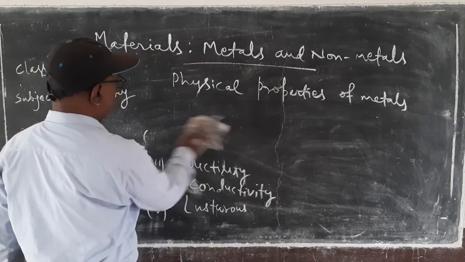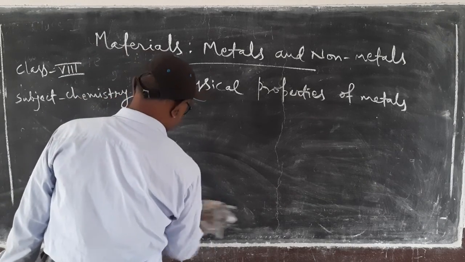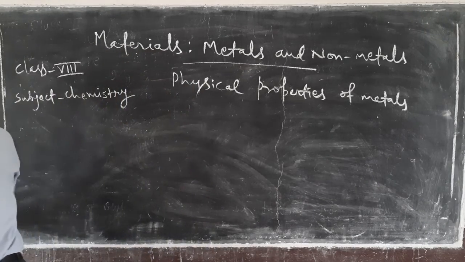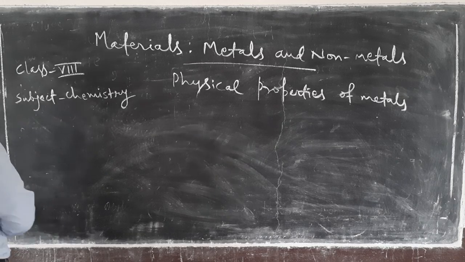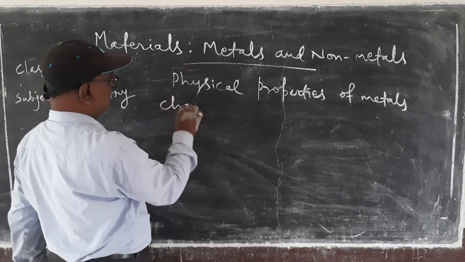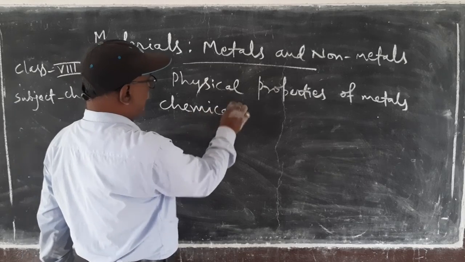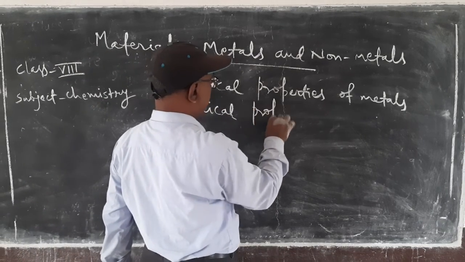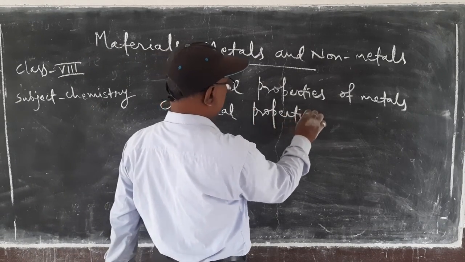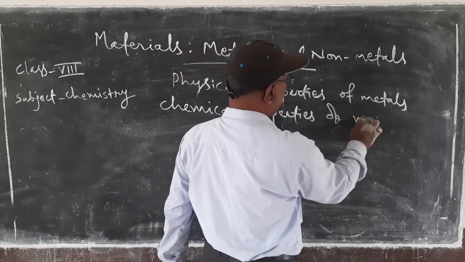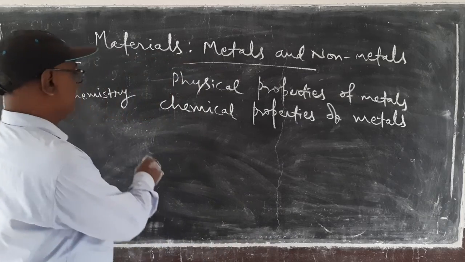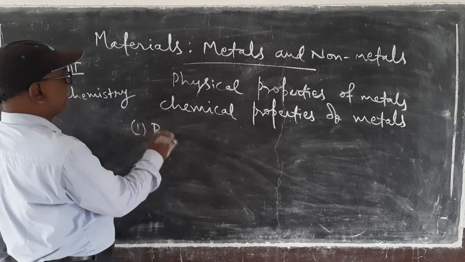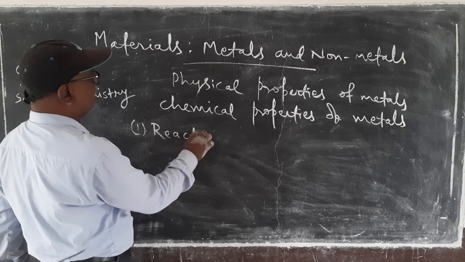There are some chemical properties of metals also. Chemical properties of metals. First, reaction with oxygen.